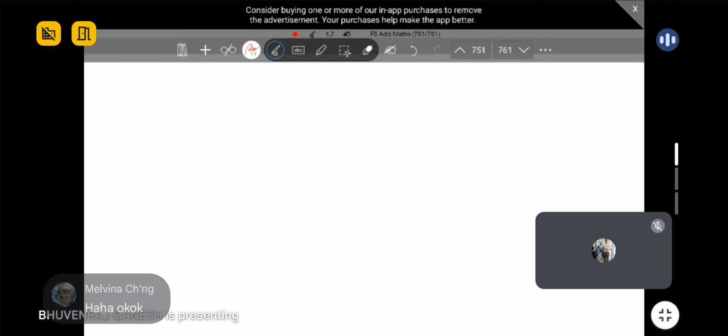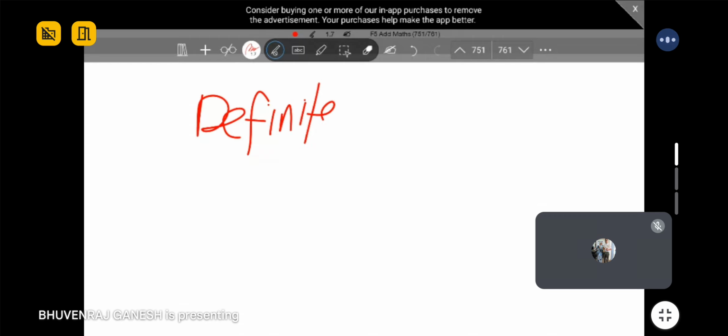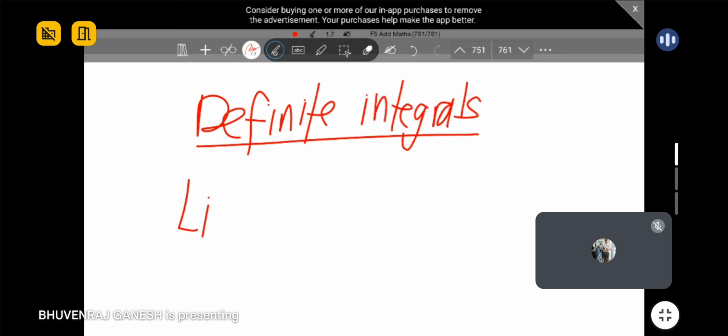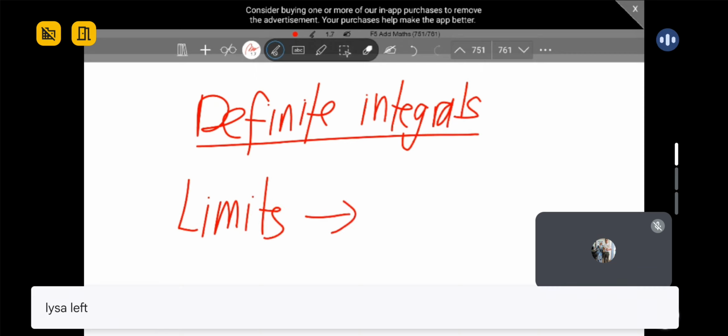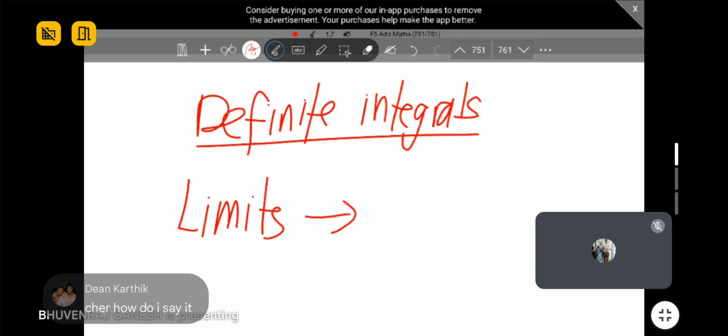Okay, guys. So under definite integrals, basically the concept is all the same. You must know how to do your integration, buat pengamiran. Only thing is now you need to know about the limits. Okay, so what are limits? Can anyone tell me what are this? What do you understand by the word limits? Anyone want to share? Apa maksud had?